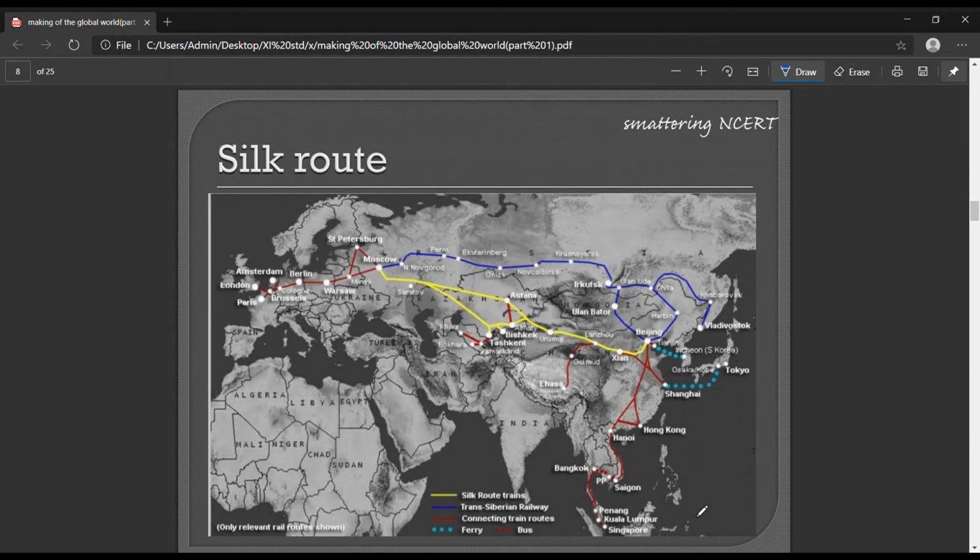Then we have a figure of the silk routes. You can see that silk routes are emerging from Beijing. Beijing is the capital of China, right? These silk routes emerge from Beijing and extend till Europe. It means people from China to Europe were connected by this silk route itself. So the silk route had a really important role to play. This was how the silk routes helped link the world.